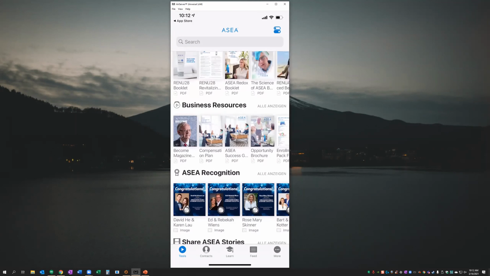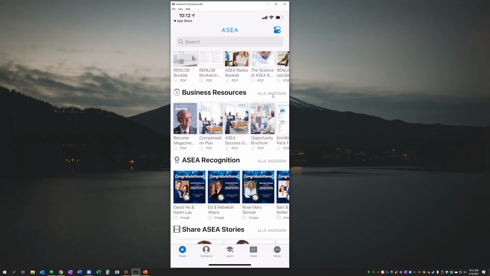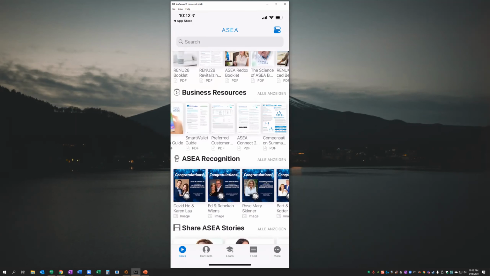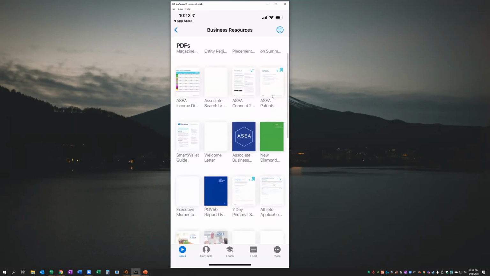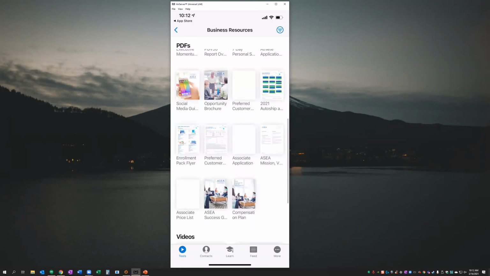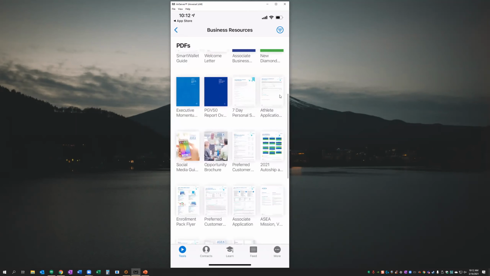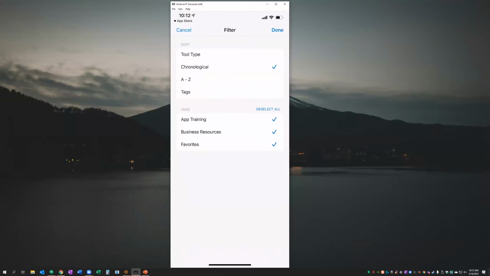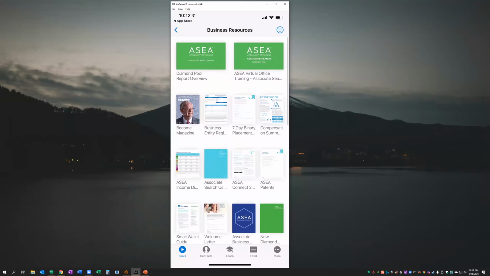All right, we're just going to go ahead and ignore that. This button here is a See All button. So in this section, you should be able to click on this little button and see all of the content that we have in here. And then you can also sort it down just a little bit further by going here and sorting it by chronological to see the latest things I've added in here, things like that.